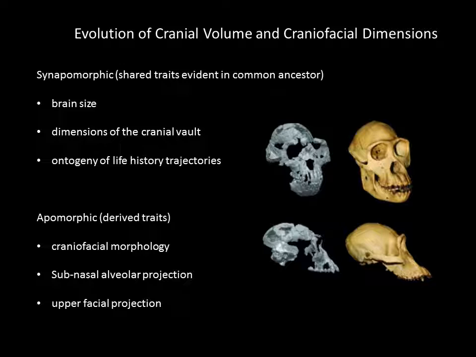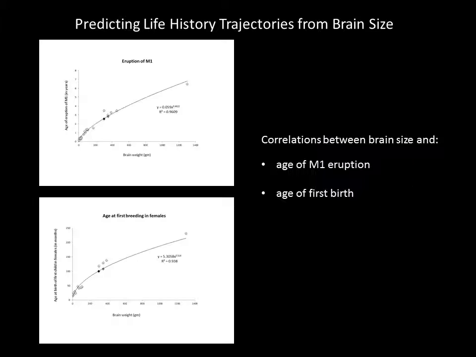So I think brain size and life history trajectories may have been synapomorphic in chimpanzees and A. ramidus and inherited from a common ancestor, whereas craniofacial dimensions I believe may be apomorphic, which means that Ardipithecus ramidus reduced craniofacial dimensions. Chimpanzees may have actually increased projection of the face, but this is hard to tell because we have no evidence of a common ancestral condition.